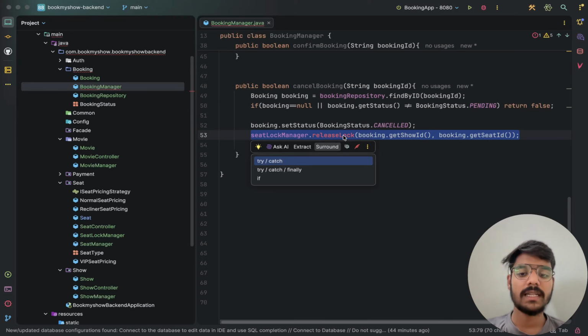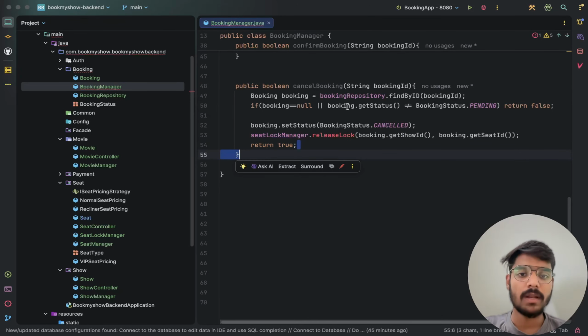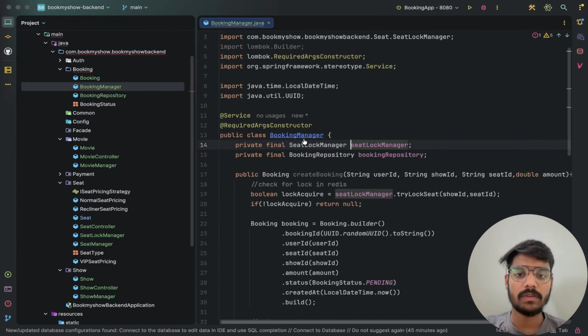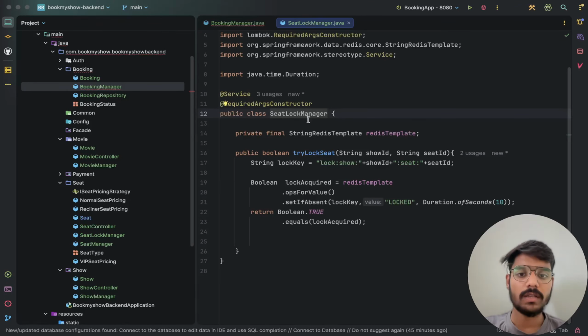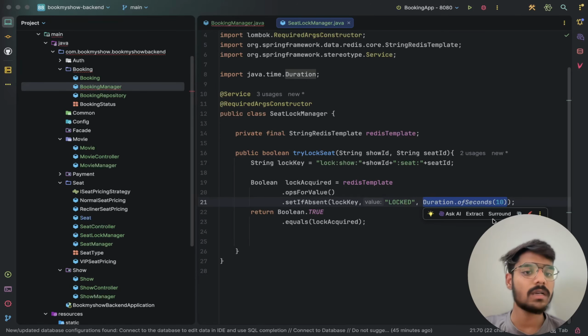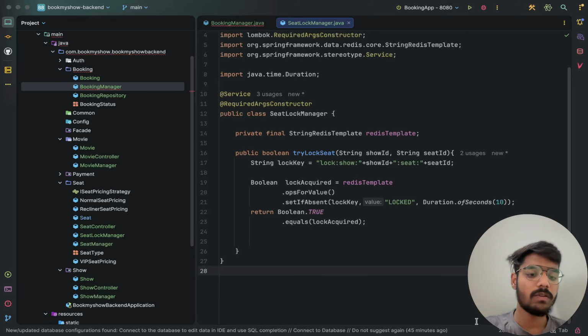We should remember a simple rule: the 10-second duration is your safety net for crashing, not just your plan for the normal cancellation. Let me show you where we used the duration. When acquiring the lock, we use a duration of 10 seconds. That is only the safety net we were using.